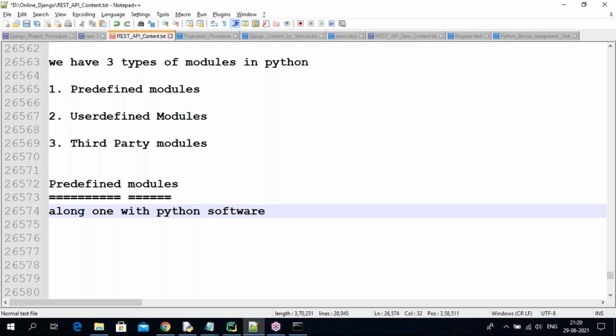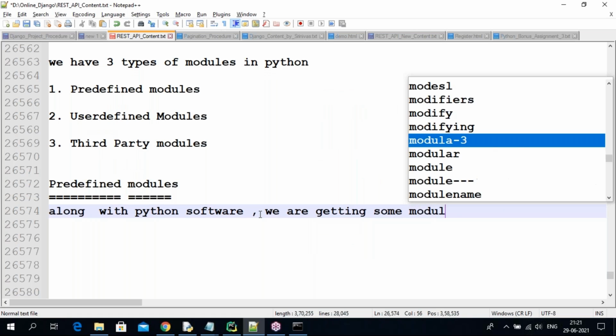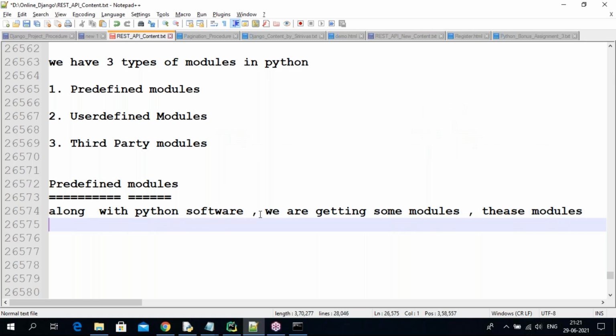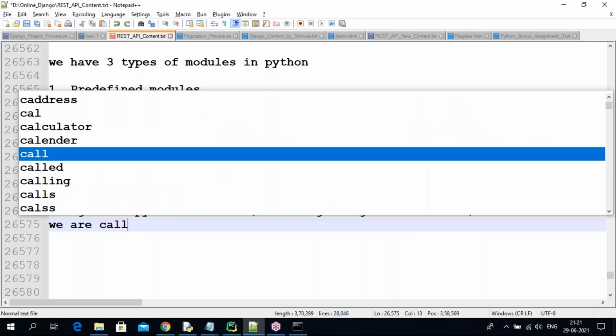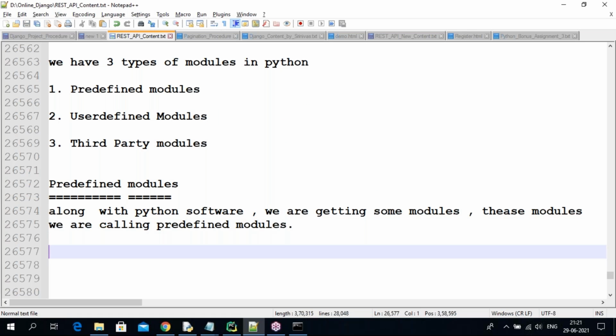Okay, so along with Python software we are getting some modules, guys, and these modules we are calling predefined modules. Okay, so that is the point, guys. Next,